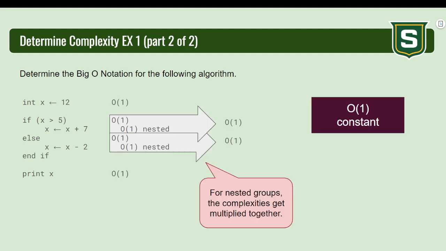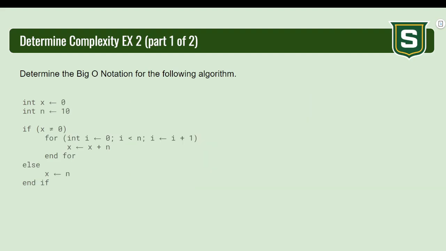All right? And remember, we look at the dominant big O. If we had a big O of n somewhere, then that would become the dominant term. But everything's big O of 1, so the dominant term here is big O of 1. This is a constant algorithm. It doesn't matter what you assign x to. Every step in this process is only going to happen one time. So again, there's no loops, there's no recursion. Those are your two big things to look out for.